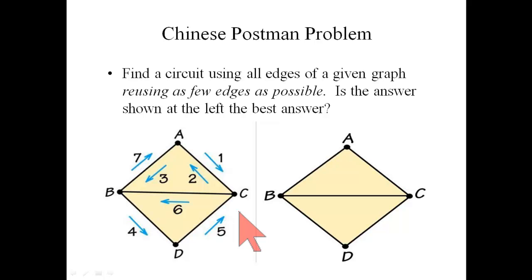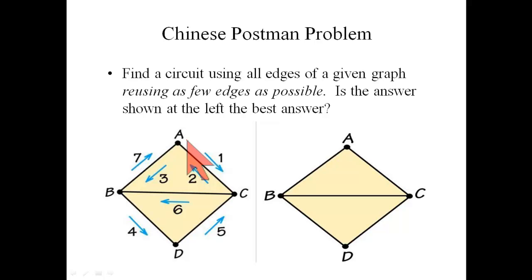So the numbered arrows propose a possible solution. Go from A to C along edge number 1 and then back to A along edge number 2. Okay, that's unnecessary. He already delivered mail along this road, but you can walk from C to A. And now let's go down to vertex B along edge 3, then 4, 5, 6, and 7. So he has completed a circuit, right? He started at vertex A, he finished at vertex A, and he's walked along every edge, so he was able to successfully deliver the mail.